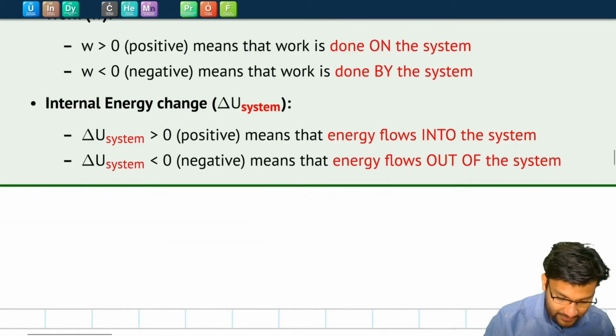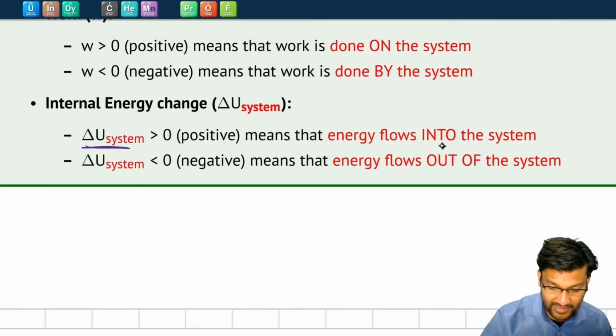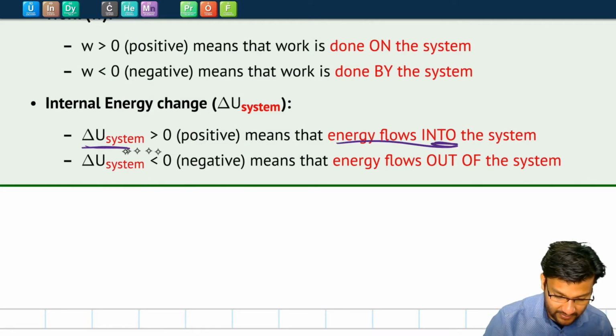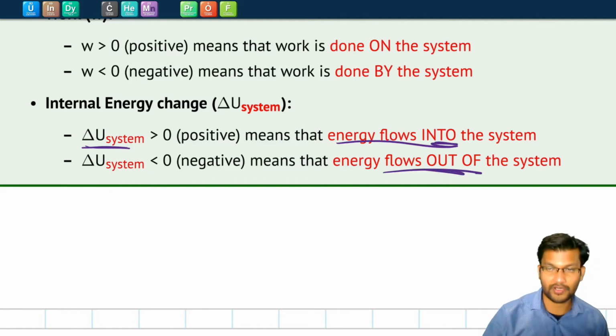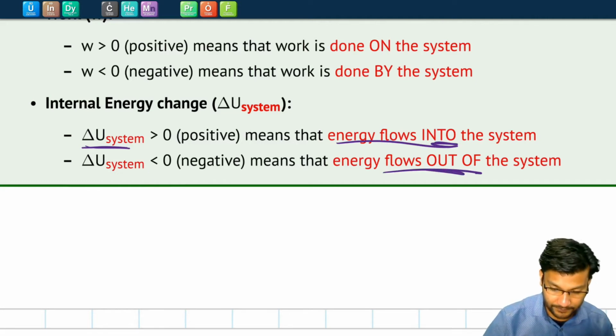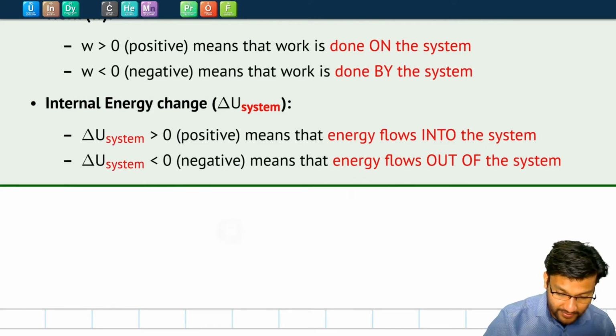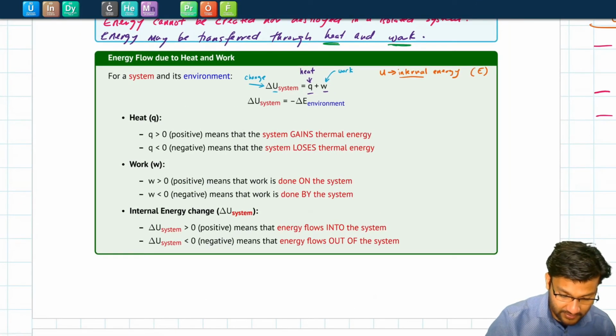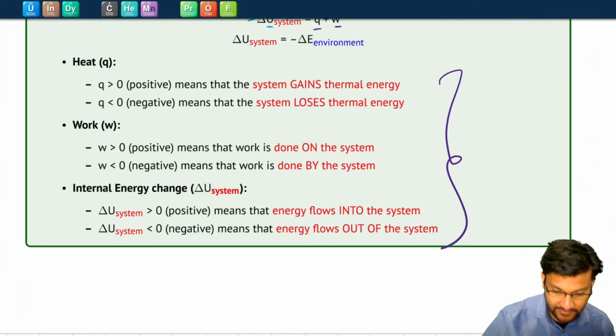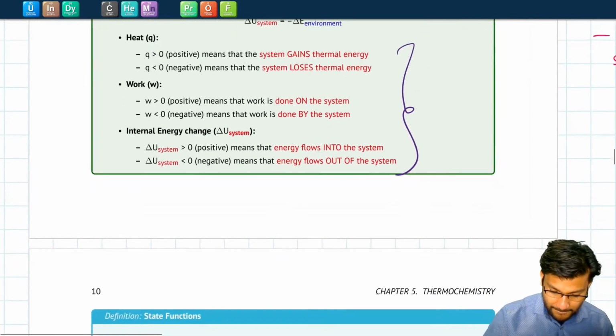And finally, if the change in the system energy is positive, it means that the system gains energy, or energy flows into the system. And if the delta U for the system is negative, it means that the energy flows out of the system, or the system loses energy. Okay, make sure you keep this handy to identify what the signs of the various quantities mean.